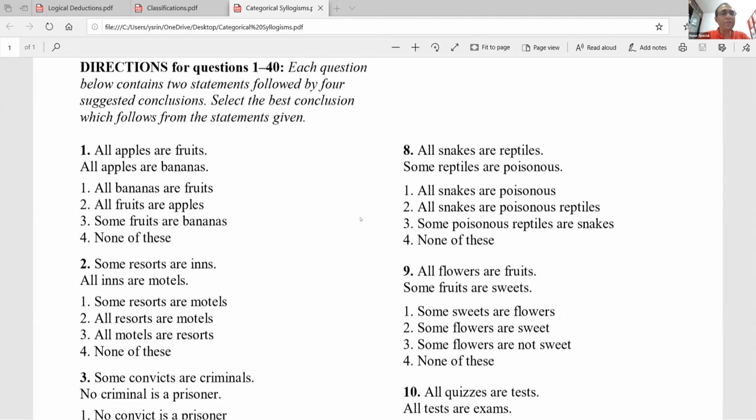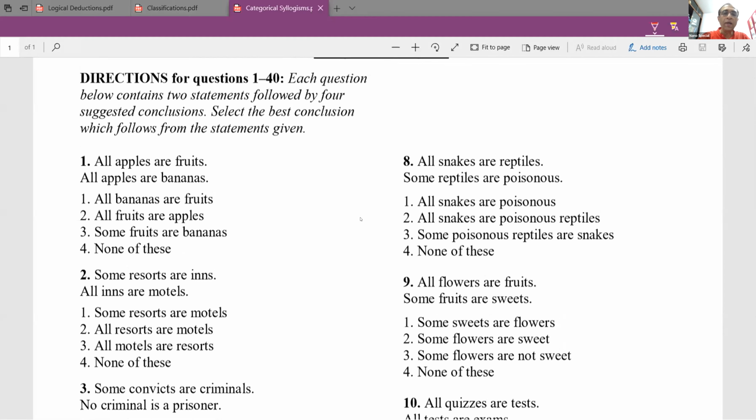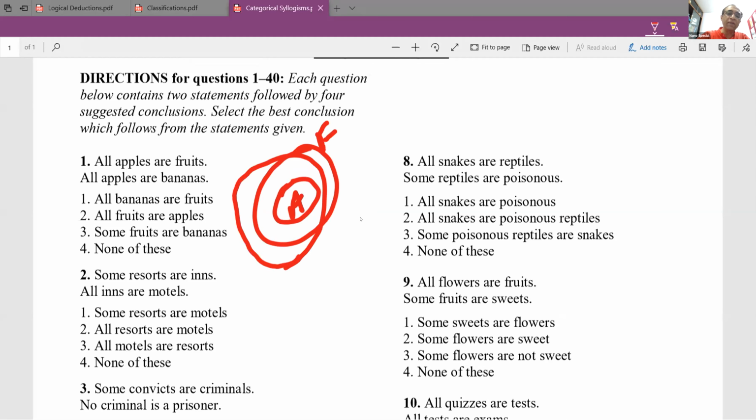Okay. So all apples are fruits. All apples are bananas. So what happens is you can draw a diagram like this. All apples are fruits. Similarly, all apples are bananas, so you can draw another diagram like this, and you can say all apples are bananas. So what can you answer?